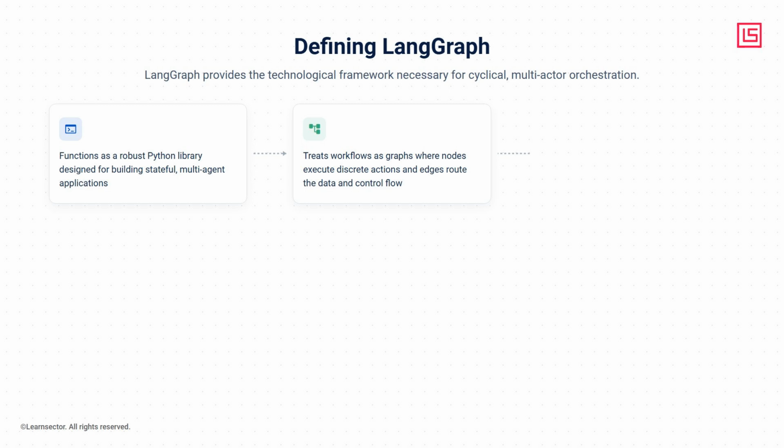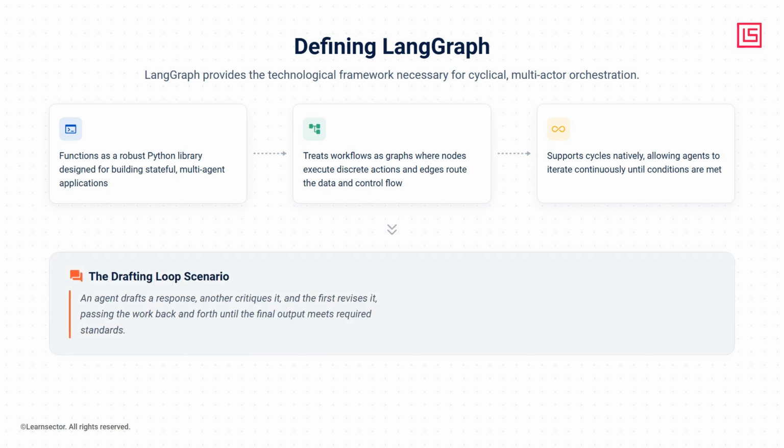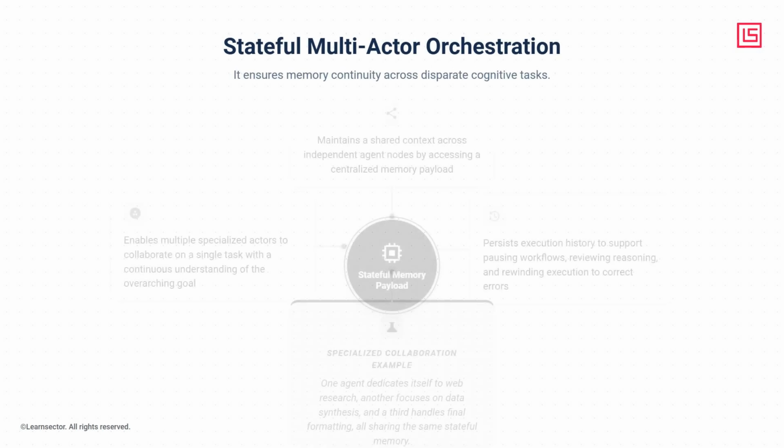What truly separates LangGraph from standard orchestration tools is that it natively supports cycles, allowing agents to iterate continuously until conditions are met. This means you can build applications where an agent drafts a response, another agent critiques it, and the first agent revises it, passing the work back and forth in a loop until the final output reaches the required standard. The cornerstone of this advanced capability is stateful multi-actor orchestration, which ensures memory continuity across disparate cognitive tasks.